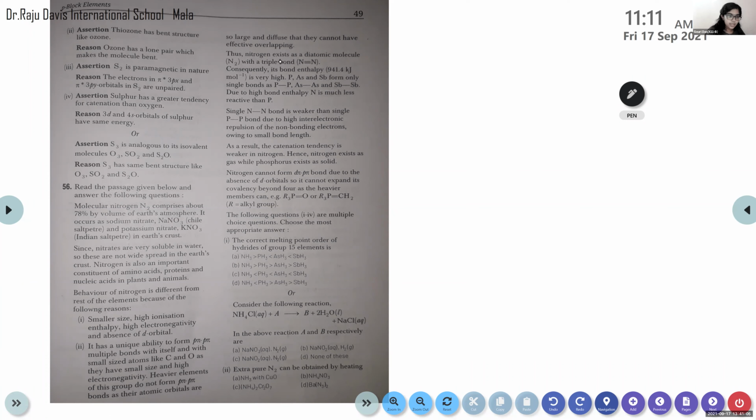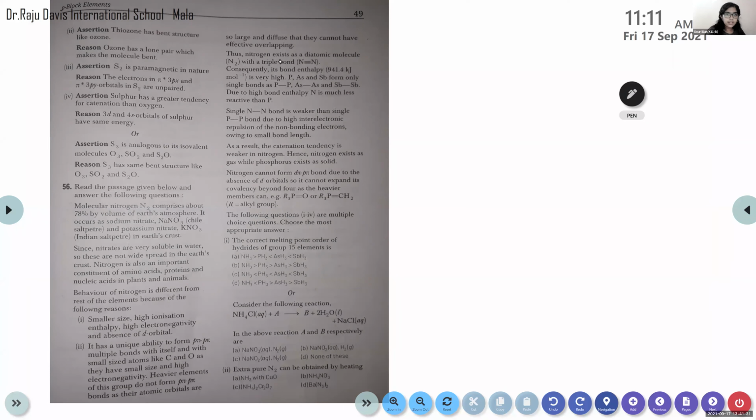Heavier elements of this group do not form pπ-pπ bonds as their atomic orbitals are so large and diffuse that they cannot have effective overlapping. Thus, nitrogen exists as a diatomic molecule with a triple bond.